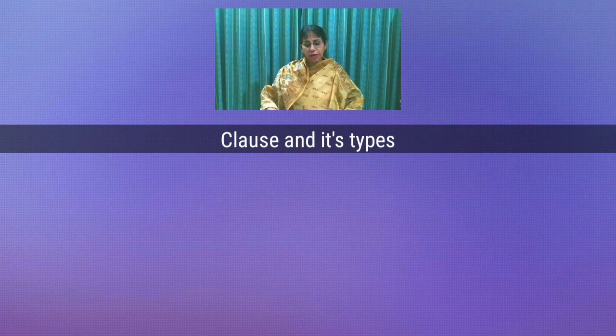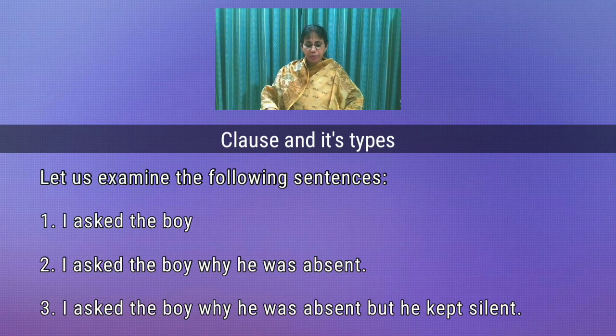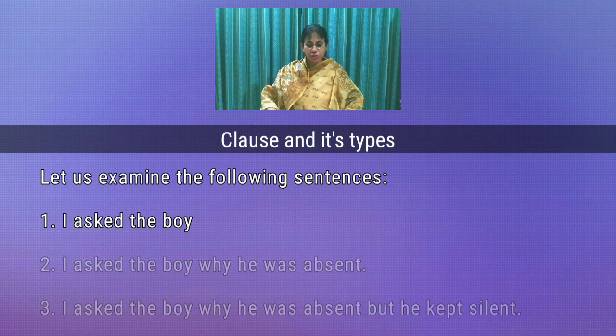Clause and its types. Let us examine the following sentences. Number 1: I asked the boy. Here in sentence 1, "I asked the boy" is a complete sentence because I is the subject, asked is a finite verb, and the boy is an object. It is a group of words which can join other groups to make a complex sentence or a compound sentence.